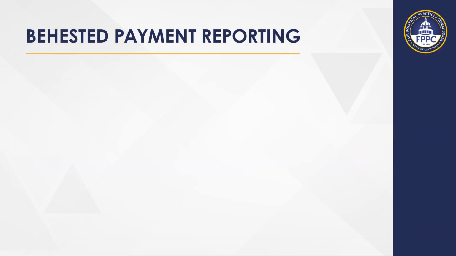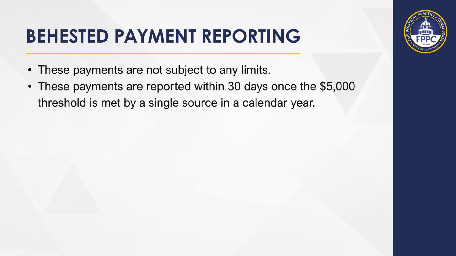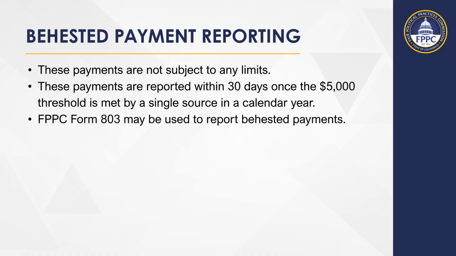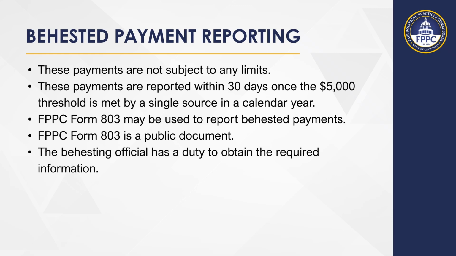Let's cover some basics when it comes to behested payment reporting. Unlike gifts and contributions, these payments are not subject to any limits. These payments are reported within 30 days once the $5,000 threshold is met by a single source in a calendar year. FEPC Form 803 may be used to report behested payments. A filed behested payment report is a public document. The behesting official has a duty to obtain the required information to file the behested payment report.